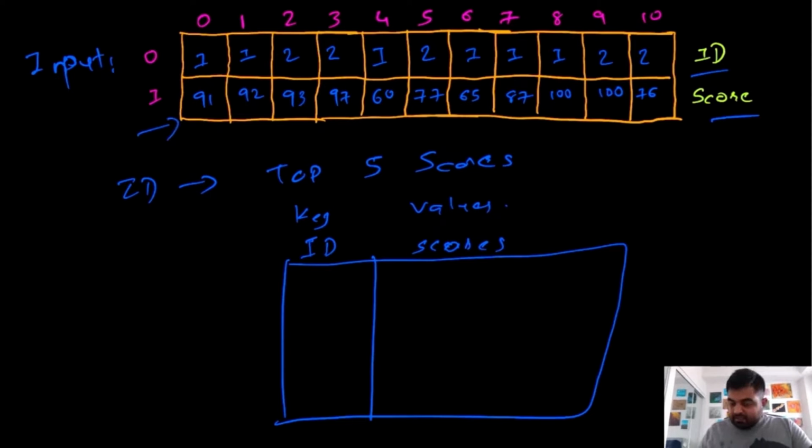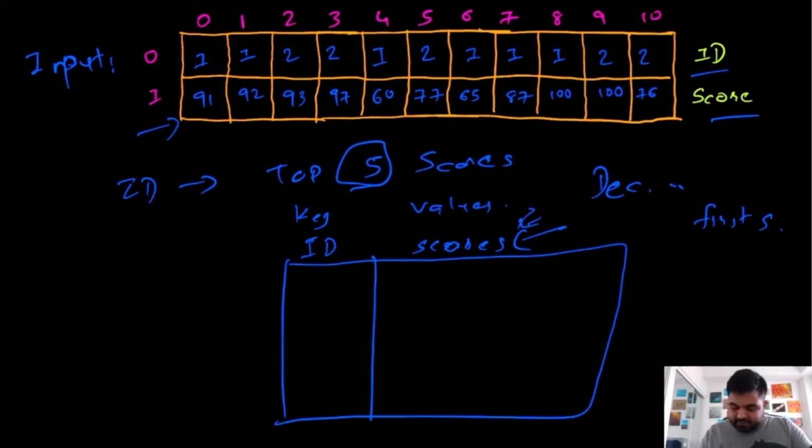The way we are going to keep track of the scores is actually a little bit interesting. We are actually going to keep track of scores in decreasing order. Keeping track of the scores in decreasing order will allow us to identify the top 5 scores in this case. For these scores, we will have some sort of queue or list, and we only need to select the first 5 elements, and we can ignore the rest of them. So let's see what I mean.